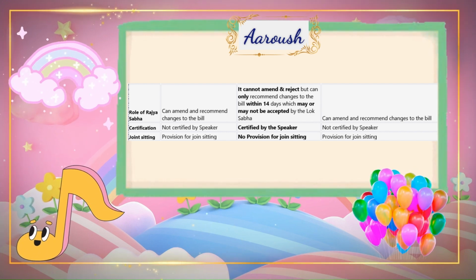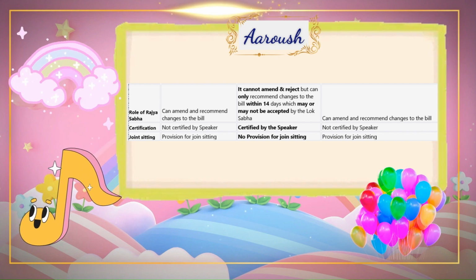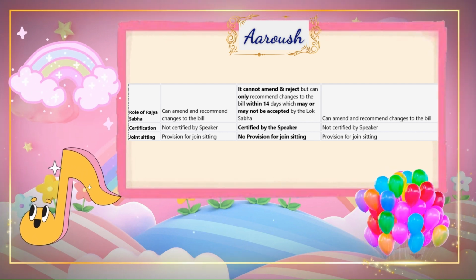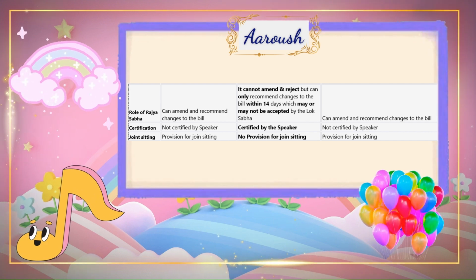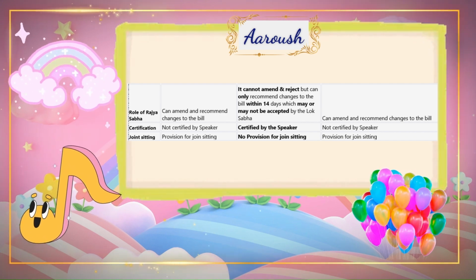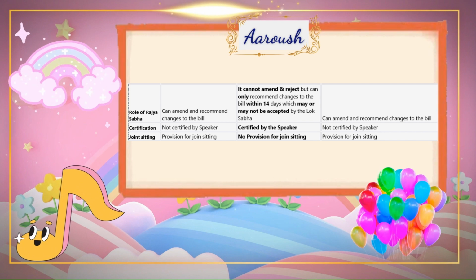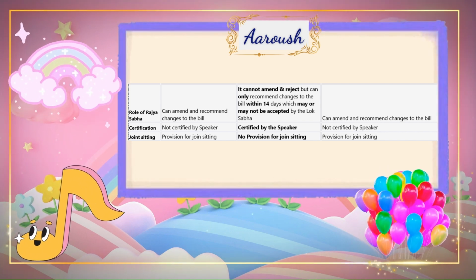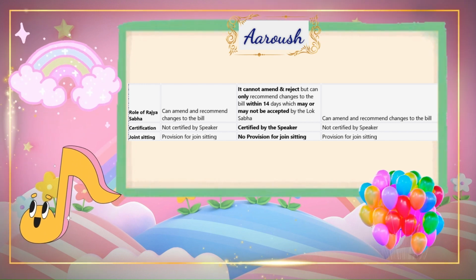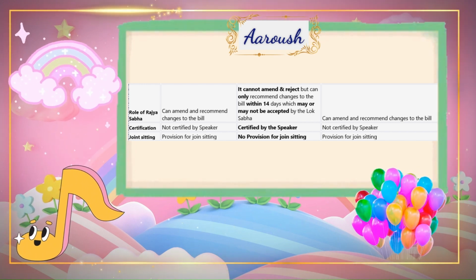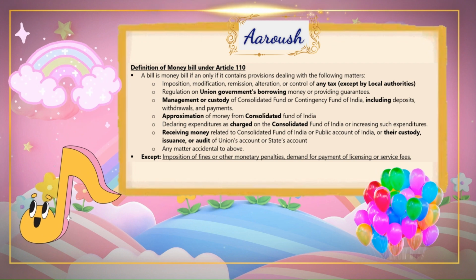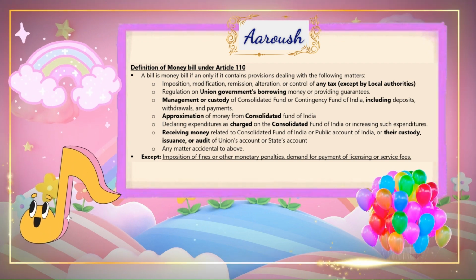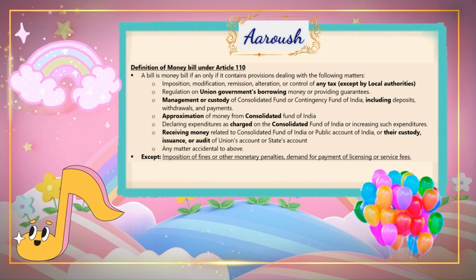Passage: an ordinary bill must be passed by both Houses of Parliament and given presidential assent. A money bill must be passed by the Lok Sabha and given presidential assent, and the Rajya Sabha has only a recommendatory role. A financial bill must be passed by both Houses of Parliament and given presidential assent, except Financial Bill II, which uniquely requires the President's recommendation before being considered by either House of Parliament.